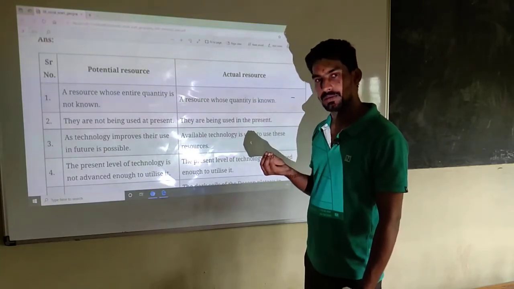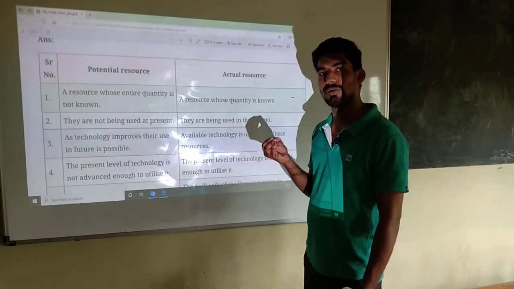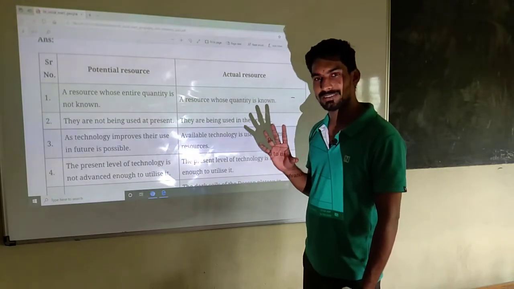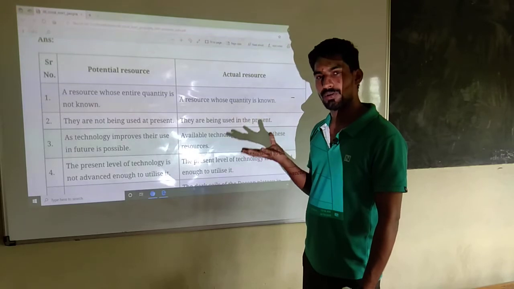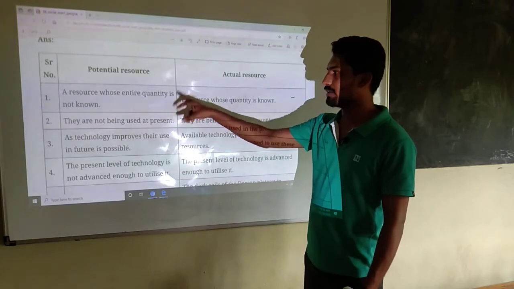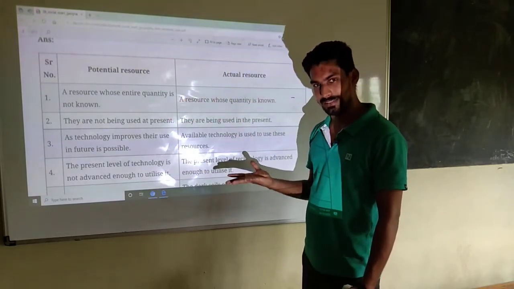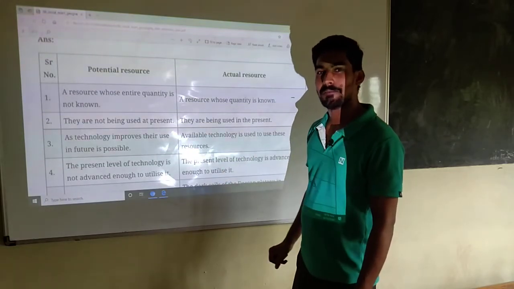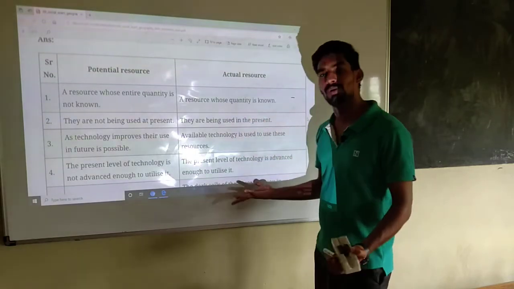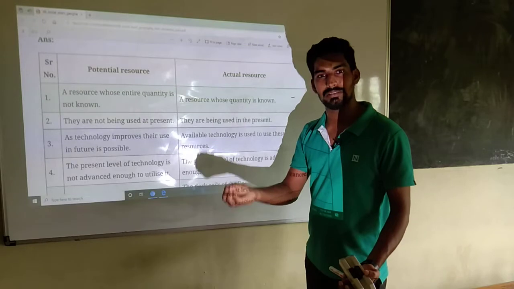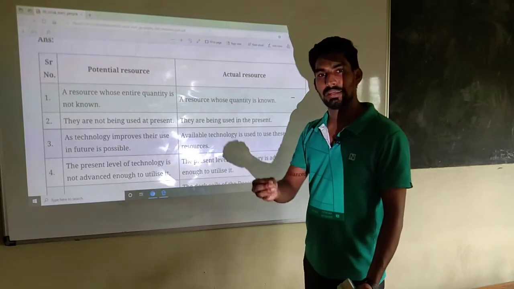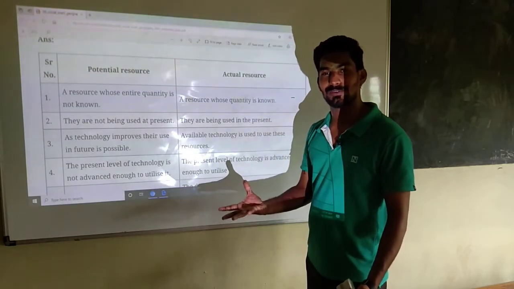So potentiality is there, but we don't know the quality and quantity. It is not surveyed yet, it has not been utilized yet. Such a kind of resource is called potential resource. Then when we discuss actual resource, it means a resource whose quantity is known. It is surveyed well, we know how much quantity is available, and we are utilizing the resource in a very efficient manner. Such a resource is called actual resource.